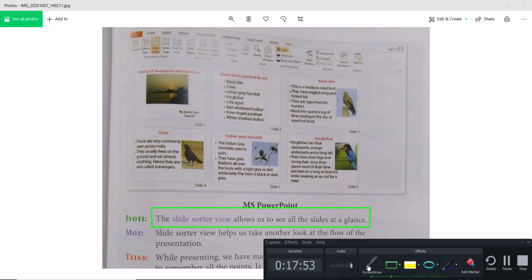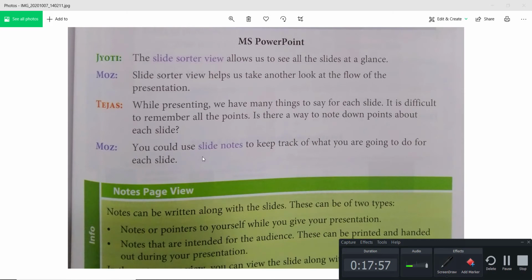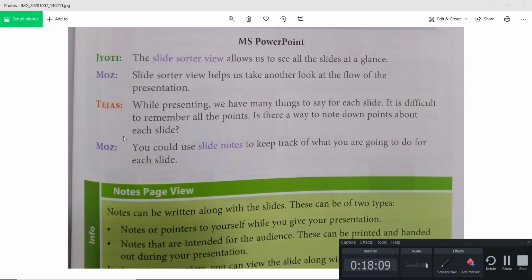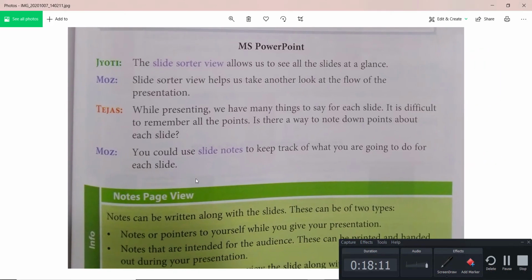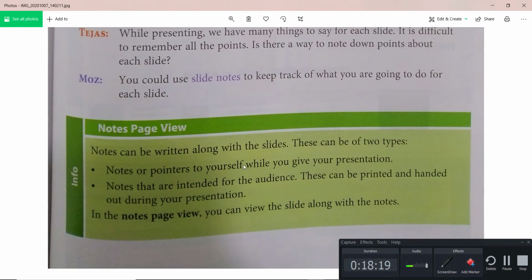Okay, student. And if you want to see further, you could use slide notes to keep track of what you are going to do for each slide. How do slide notes help there? You could use slide notes to keep track of what you are going to do. Okay, there are some notes here. You see, notes can be written along with slides.